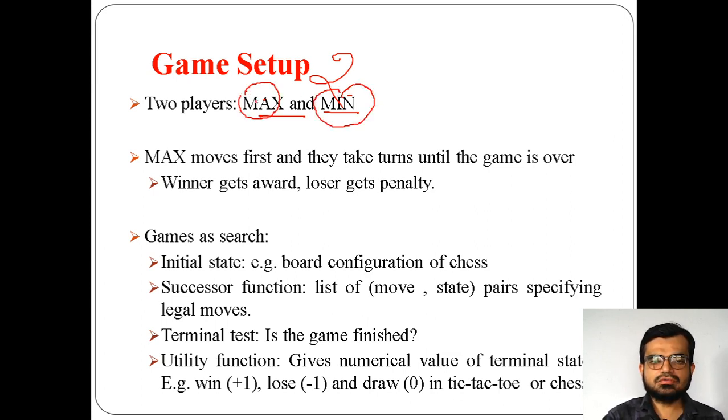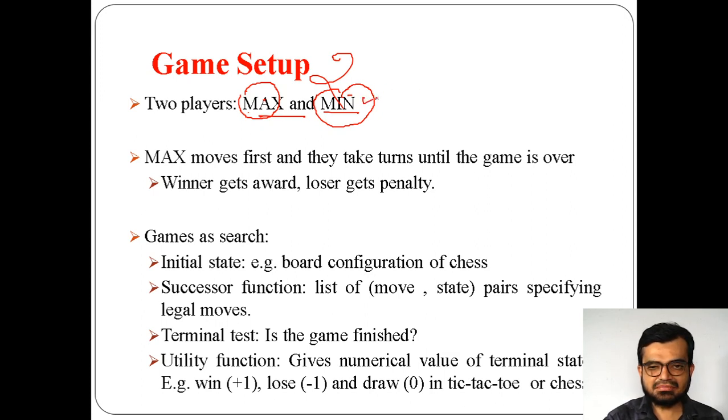Max is the first player who tries to maximize its chance of winning the game. Got it? Max is a player, you shouldn't call it a person because a computer can also be there. So max is a player that tries to maximize its performance so that the first player can win this game.